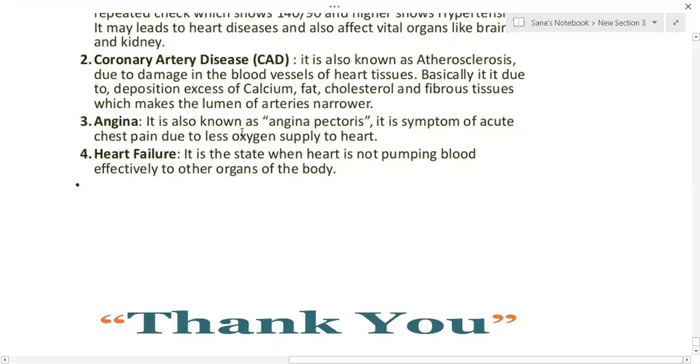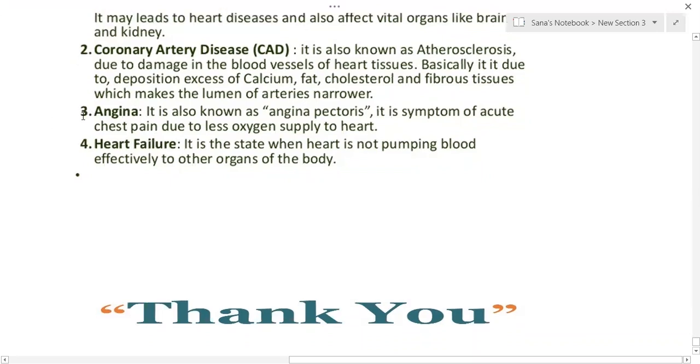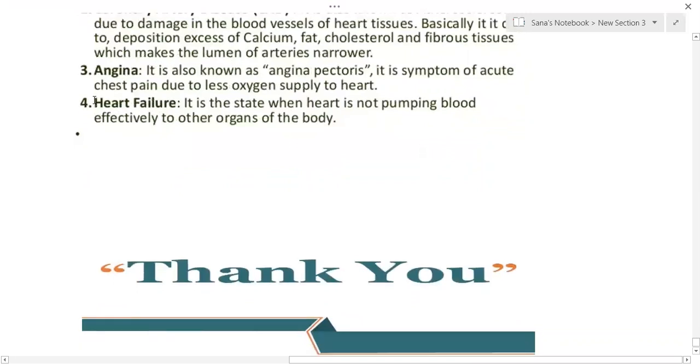Another condition is called angina, angina pectoris. It is acute chest pain due to less oxygen supply to the heart. When the heart muscle is not getting enough oxygen, and you know oxygen is highly required for the contraction and relaxation of the heart, there will be severe chest pain. That condition is called angina. Even just before a heart attack you can find this angina pain. This angina may lead to a heart attack also.